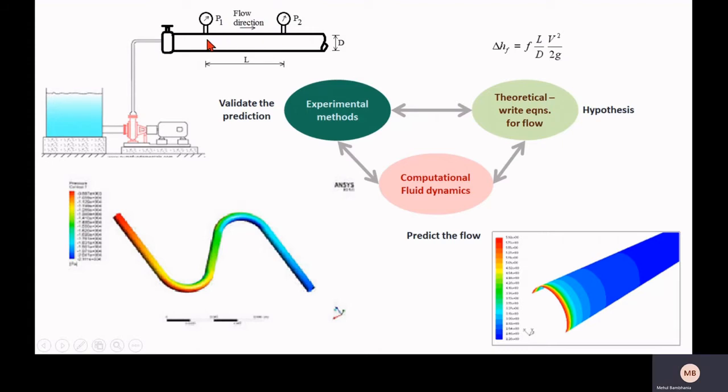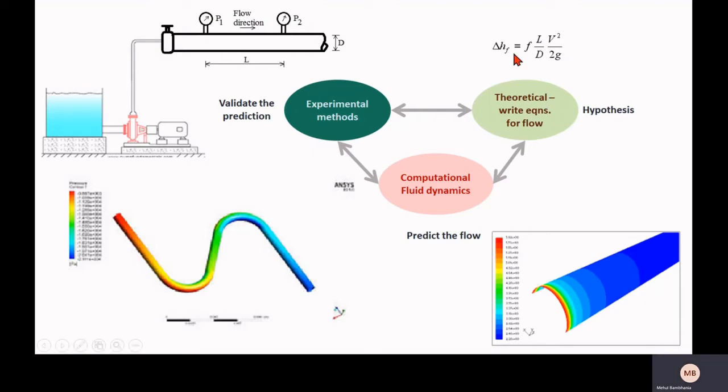So in this case, at two different locations, we have inserted pressure gauges. With the help of the pressure gauges, we can estimate the pressure loss for a particular flow rate for this type and size of pipe.